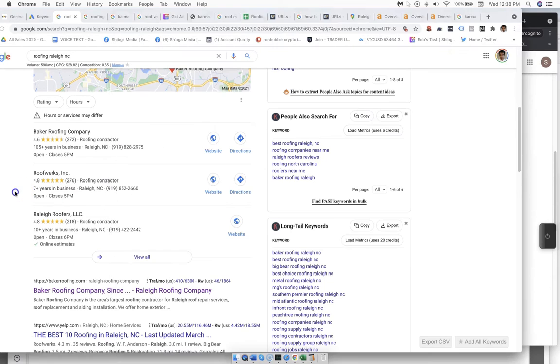Having said that, the next thing we want to address is what it takes to actually get chosen. These guys right here who are in the top 3, Baker, Roofworks, Raleigh Roofers, not all of them get the same amount of calls, right? One of the things that makes a big difference is the number of reviews, right?